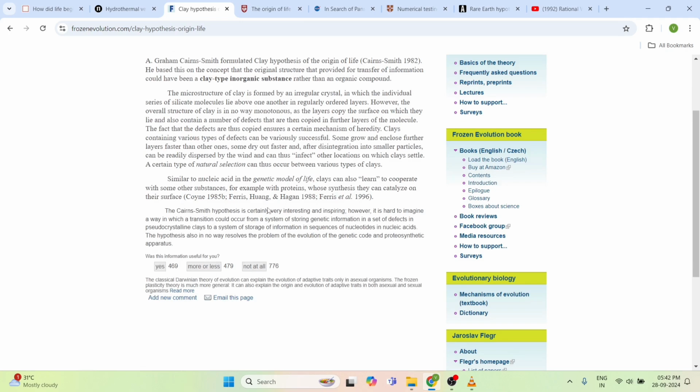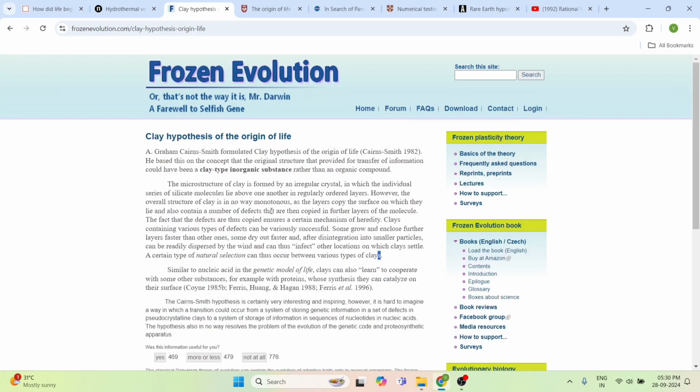So there is a chance that it can also have properties of natural selection, so that genetic material which is formed in DNA or RNA, genetic information which can be carried from the DNA, can also be carried by the clay-type inorganic substance rather than organic compounds.